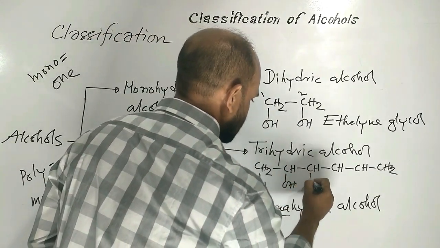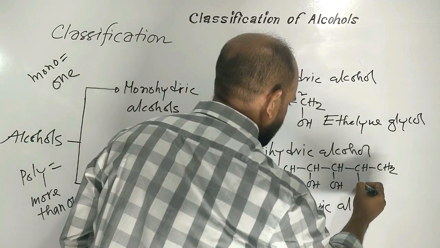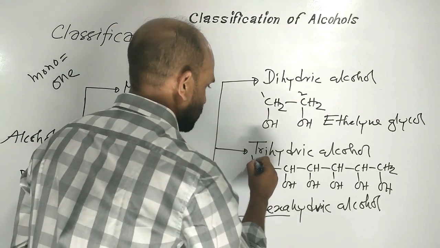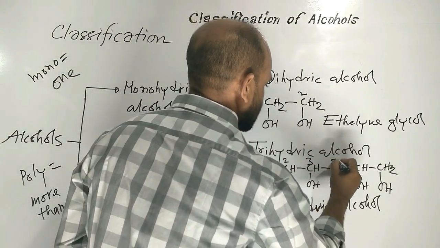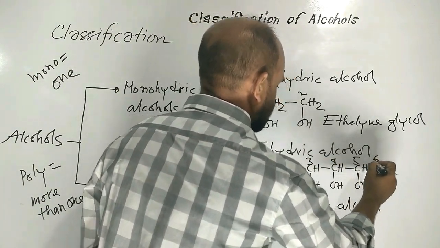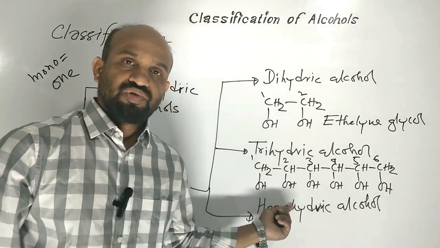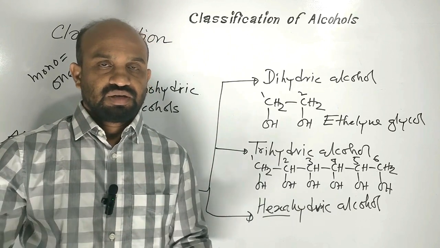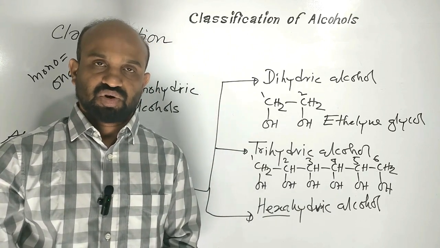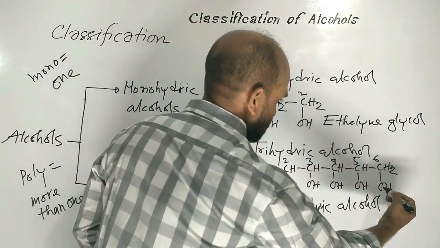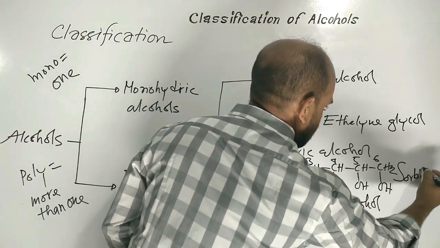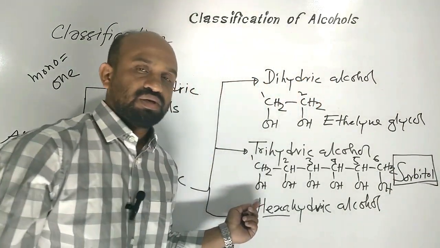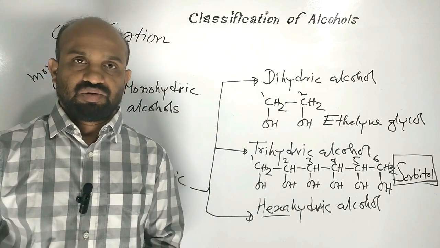Its name is hexahydroxyhexane. It has another name, that is sorbitol. Sorbitol is a kind of polyhydric alcohol.